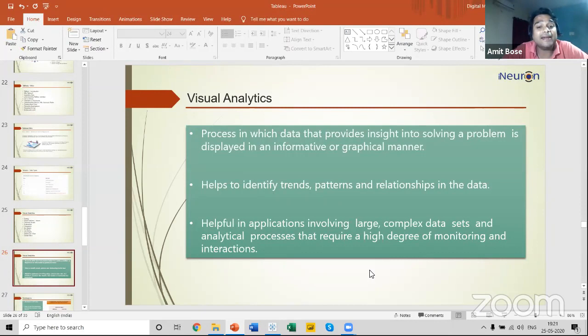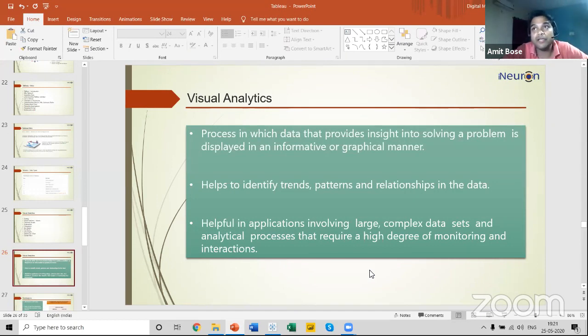It helps to identify the trends, patterns, and relationships in your data. Each and every point that I'm talking about, trends, patterns, and relationships, has a different effect in your report. We have different visuals for different types of findings that we want from our data. Visual analytics is also helpful in applications which involve large and complex data.